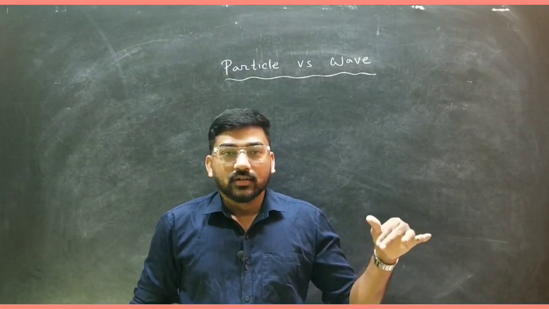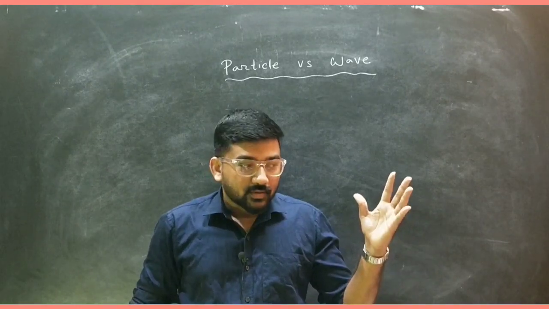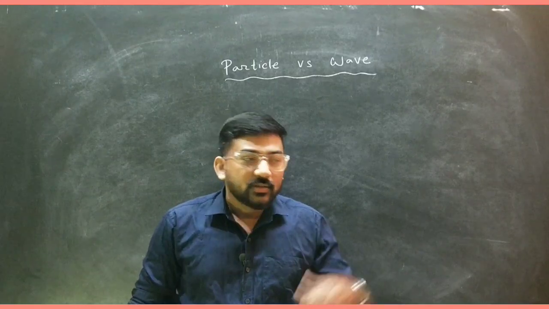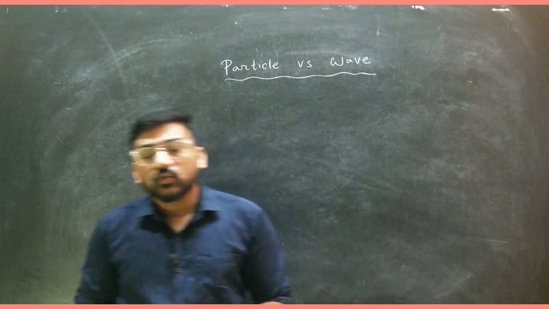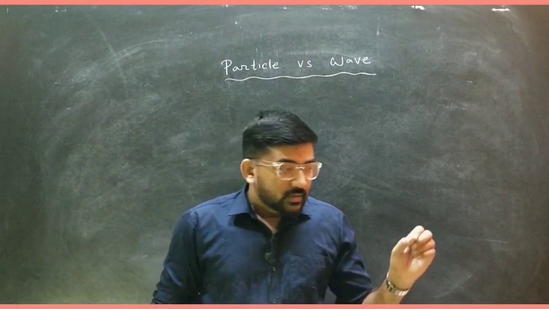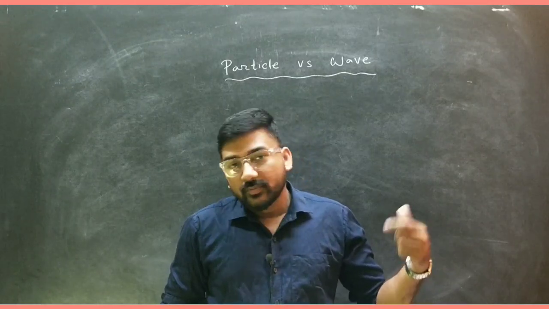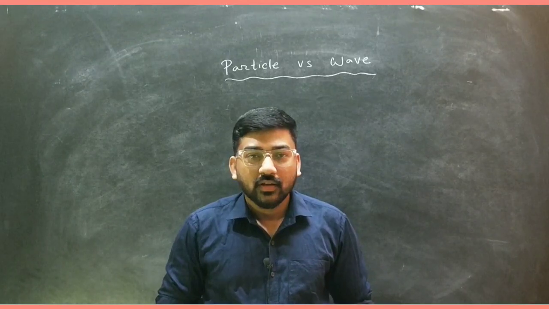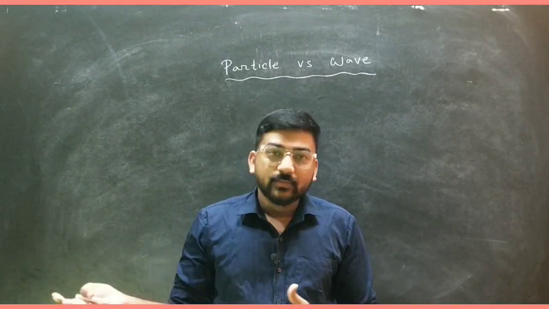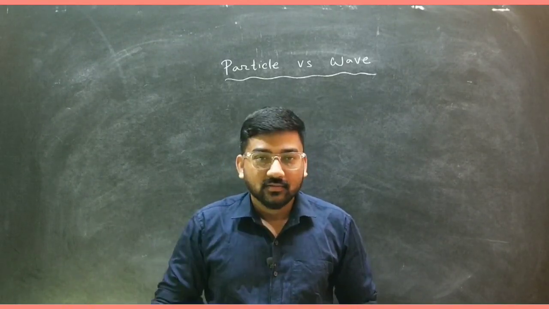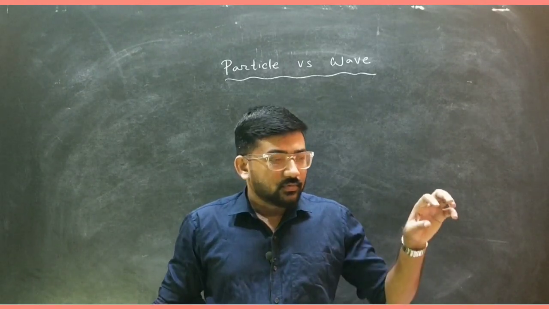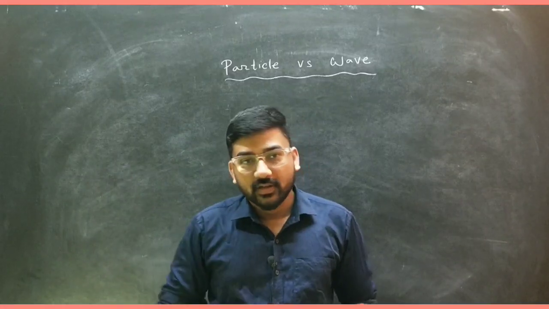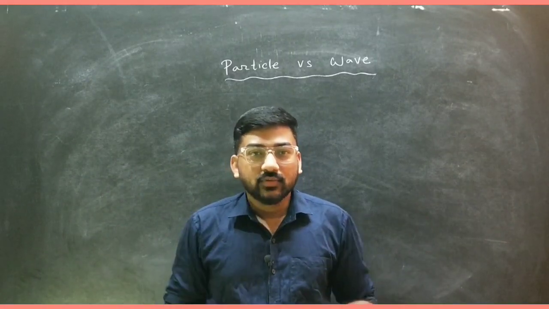From the macroscopic point of view, even 1 gram is a very large mass, because from the microscopic point of view, a microscopic particle like the electron has very low mass, that is 10 to the power minus 31 kg. With respect to that, a sand particle has very high mass. So what is the difference between the wavelength of a microscopic particle and that of a macroscopic particle?